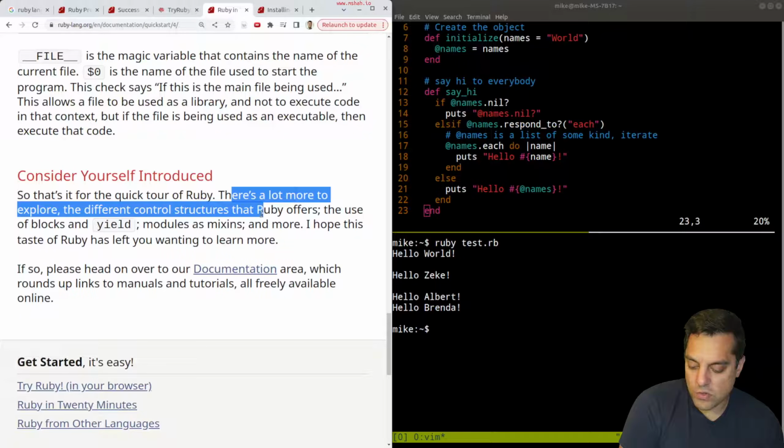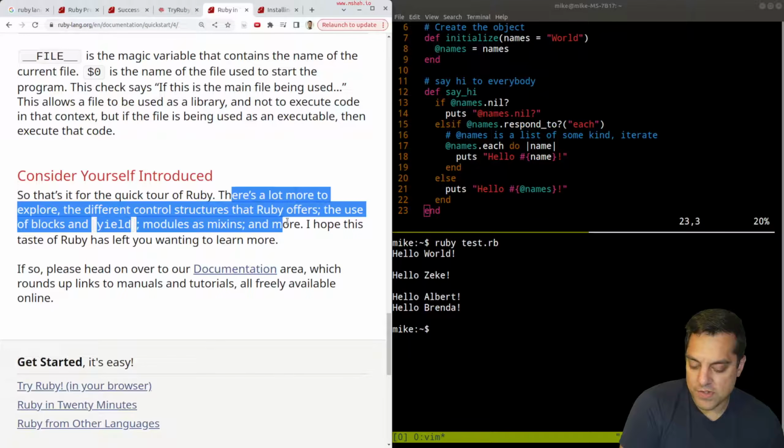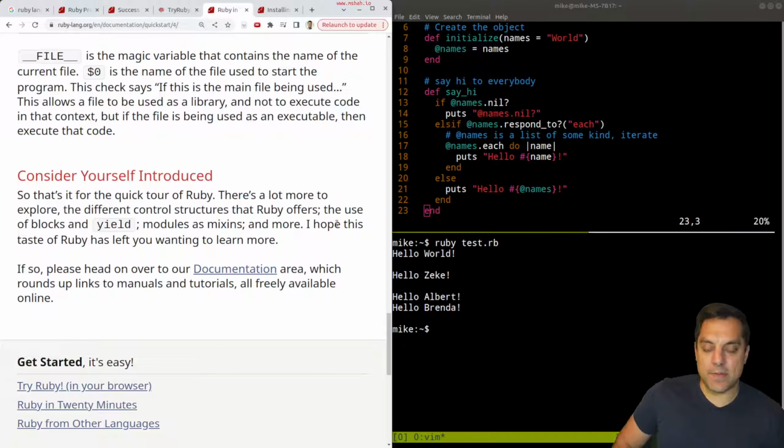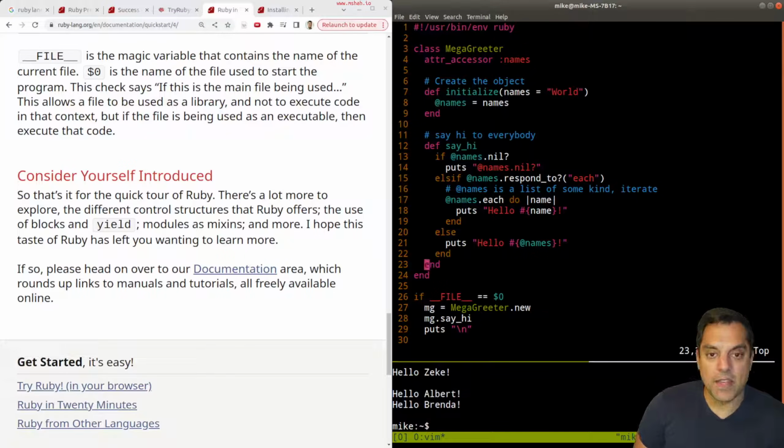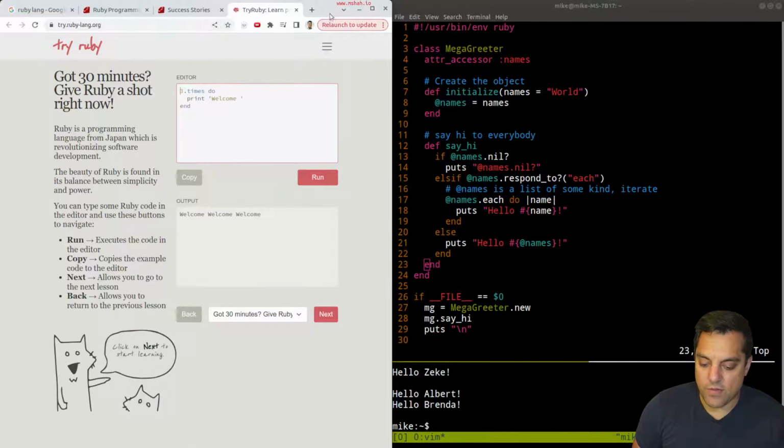Let's see here. There's more to explore, different control structures, the use of blocks and yield, modules and mix-ins. Okay, so lots of stuff here. I mean, this is nice here. Let's just put the whole snippet here. I mean, getting a taste of Ruby here. Let's keep pushing forward a little bit here.